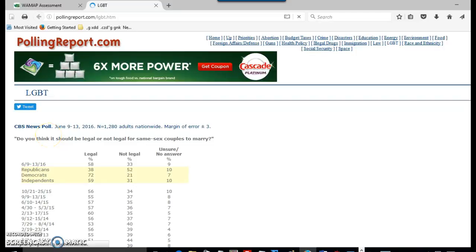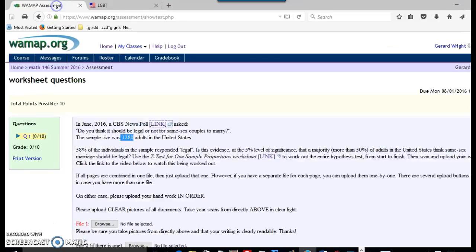It's coming from a website called pollingreport.com, and this website only publishes real polls that are done by reputable polling organizations. CBS News is a reputable news organization, and so we can pretty safely assume that it's a legitimate poll. It was of a random sample. So we'll just go ahead and say yes.